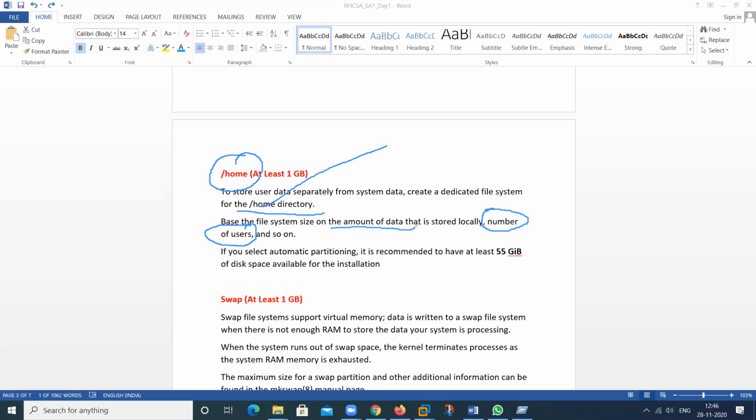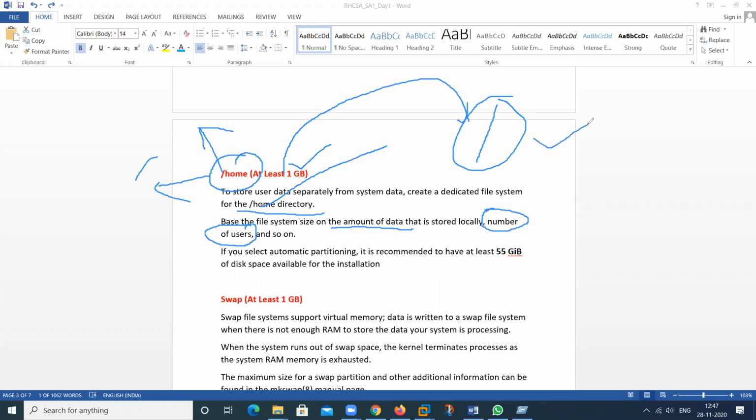So how much data do you want to store here? How much space is required? Minimum 1 GB is sufficient, but as we increase the number of users, the space is utilized from which location? From the slash location, by default. If we do not use this as a separate partition, we can also use it from slash. But mostly in a server, in a company, this is a separate partition.